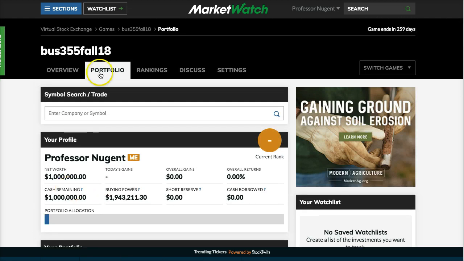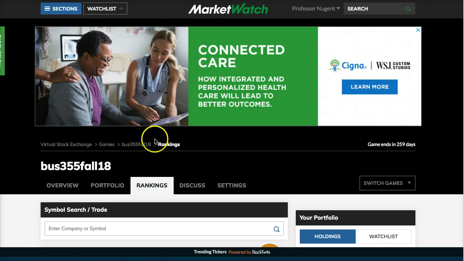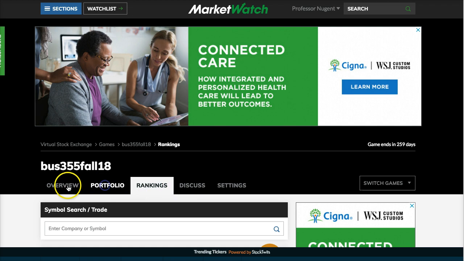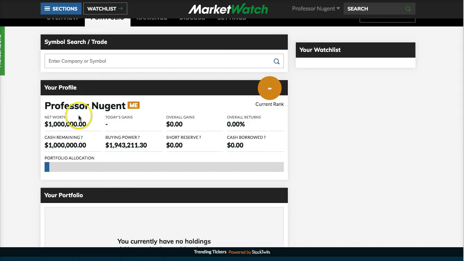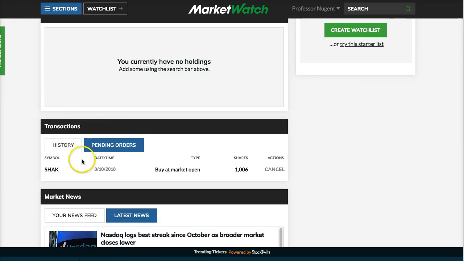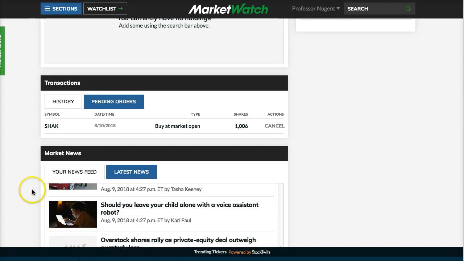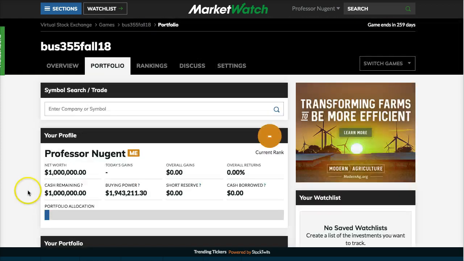So you would go in 20 minutes later, and you'll see it in the portfolio, as long as it's during the trading day. If you trade before or after the trading day, you have to wait for the trading day to start to see your shares. And you can see your ranking right now. There's no ranking because nobody else is in the class. And you can get an overview of your portfolio. So once you start buying stocks, it'll be placed in your portfolio here. You'll see your transaction history, and some market news will be listed down here.